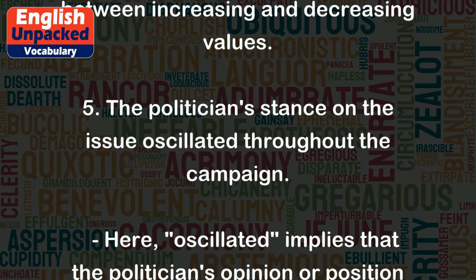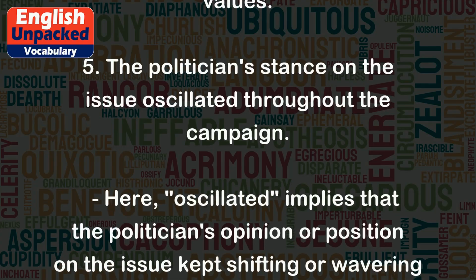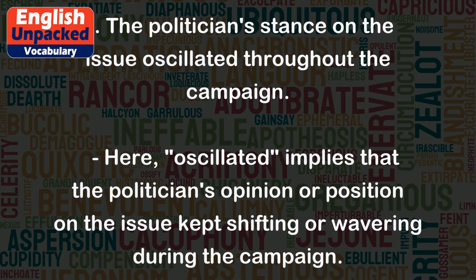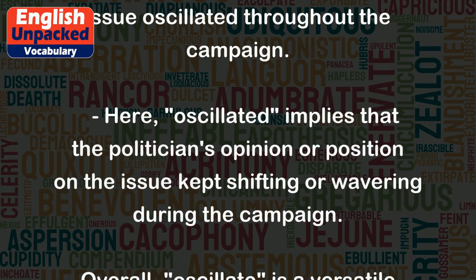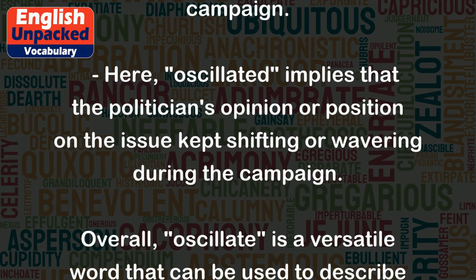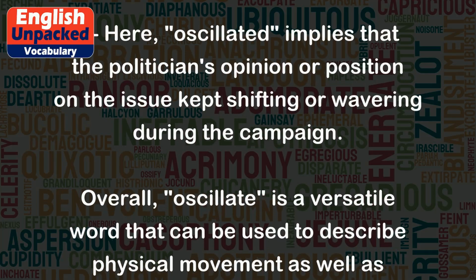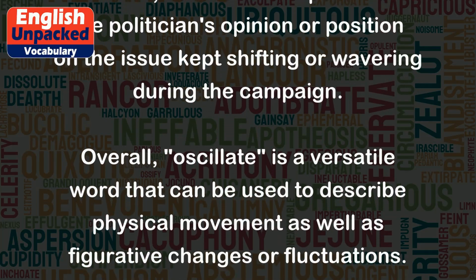5. The politician's stance on the issue oscillated throughout the campaign. Here, oscillated implies that the politician's opinion or position on the issue kept shifting or wavering during the campaign.